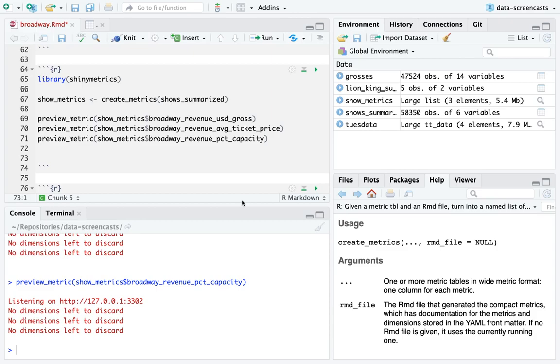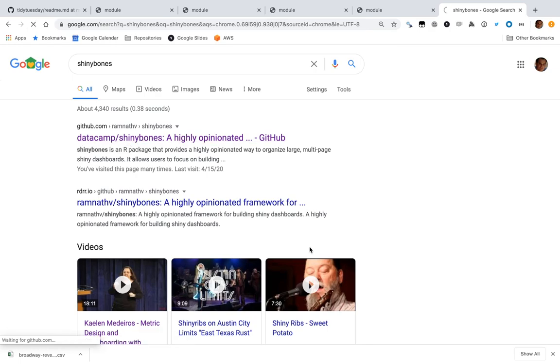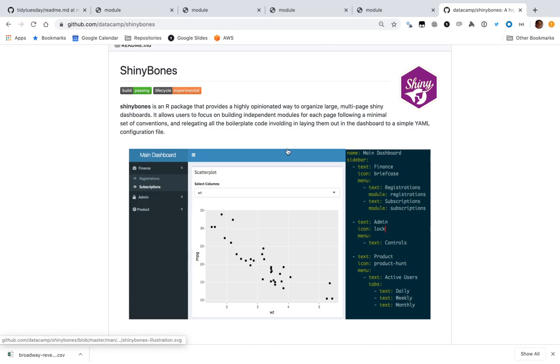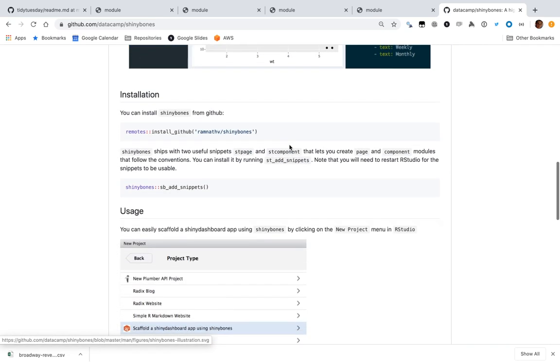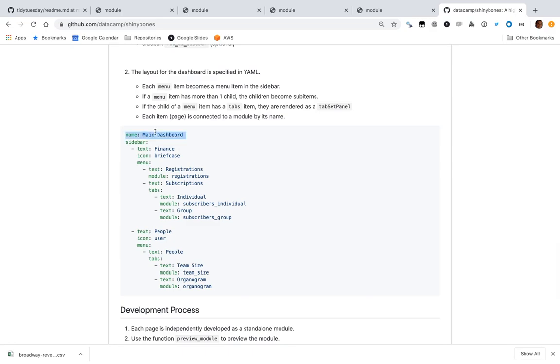Sorry. There is a package called Shiny Bones. Ramnath and I developed it, and Shiny Bones is an opinionated framework for organizing dashboards. The story of Shiny Bones is that you put everything into a YAML file like this, and then it sets up your metrics.